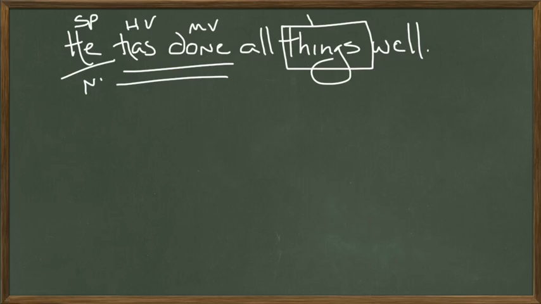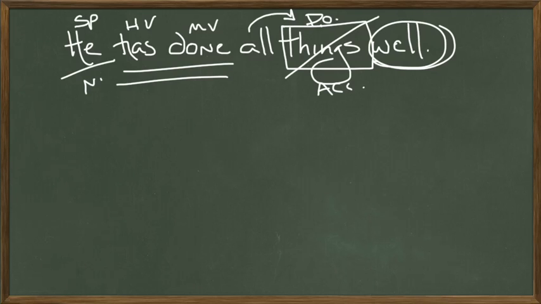He has done things. Direct object, accusative case. How has he done those things? He's done them well. That's an adverb. Which things has he done? He has done all things well. Alright, we're going to replace things, and we're only going to use all. We're going to eliminate things, but we'll get to that in just a minute.